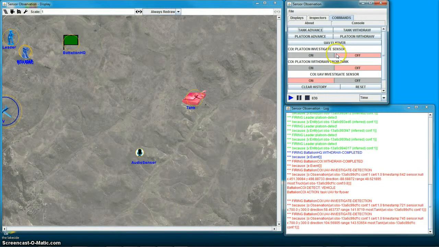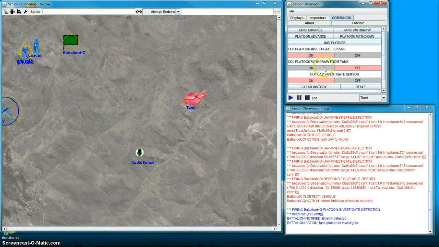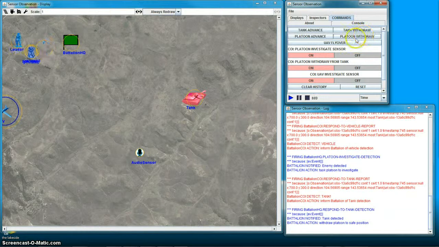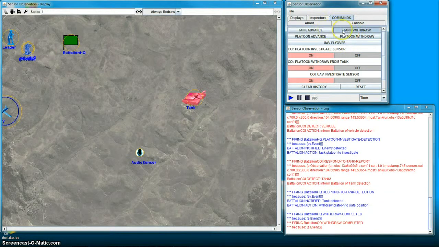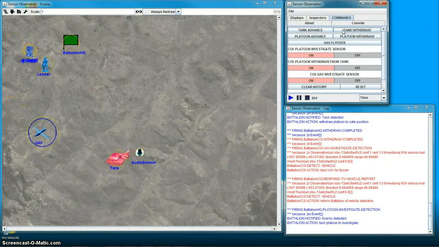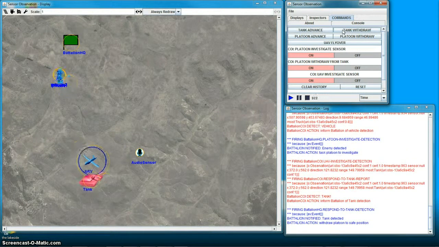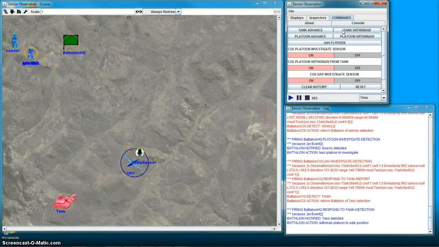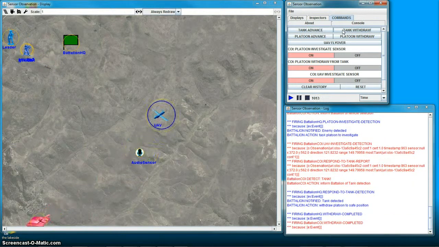Now, again, we can leave that in place. We can re-enable the previous investigation elements, withdraw the tank, and what that will trigger off as it hits the audio sensor is both an investigation by the platoon and an investigation by the UAV. As soon as the UAV has determined it's a tank, the platoon is notified, and given they have a COI saying withdraw in the case of a vehicle which is a tank, they actually return to base. And so this demonstrates quite a complex set of interactions and behaviours from a very simple scenario.